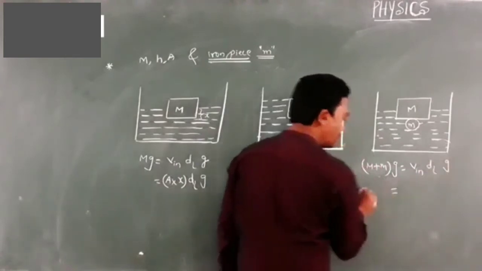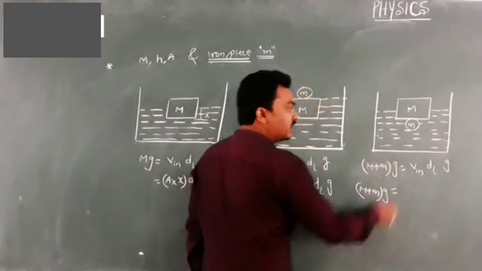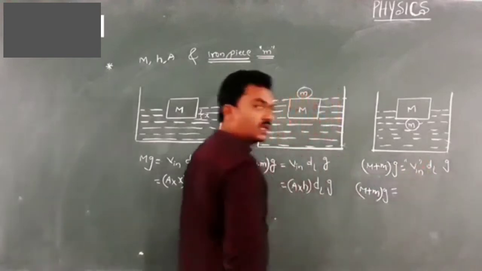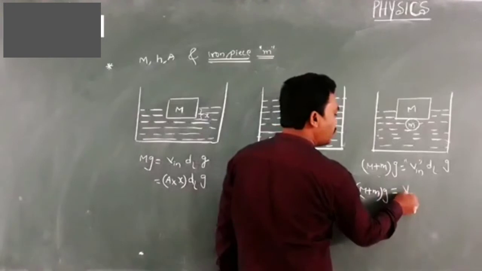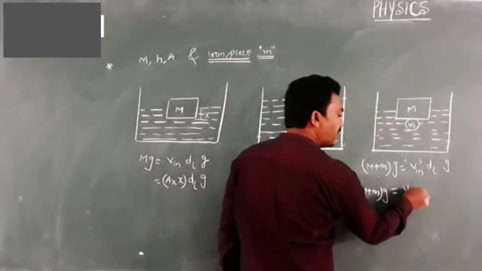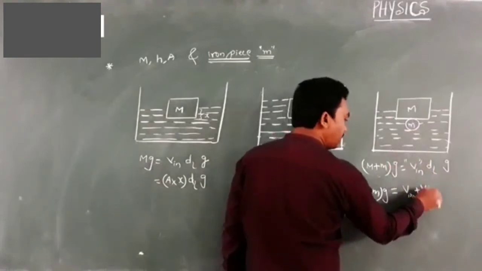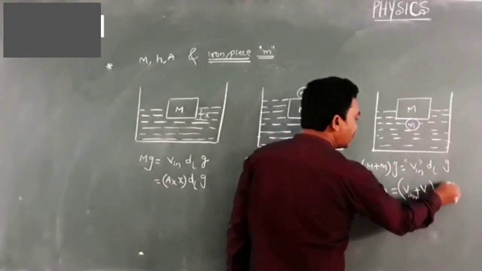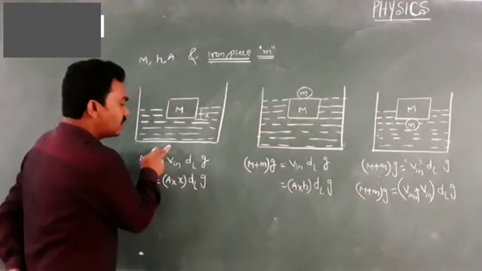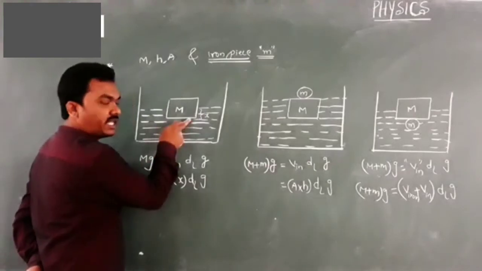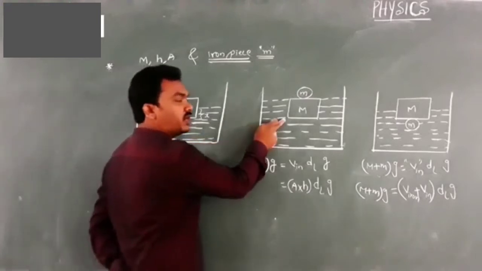Now look at the right side portion, because the left side doesn't have any change. M plus m into g equals Vn, the volume inside. What volume is inside the liquid? It is the volume of the iron piece plus the volume of a part of the body, not completely, into density of liquid into g. Earlier, x column of the body was inside; here, in the just submerged case, h column of the body is inside.